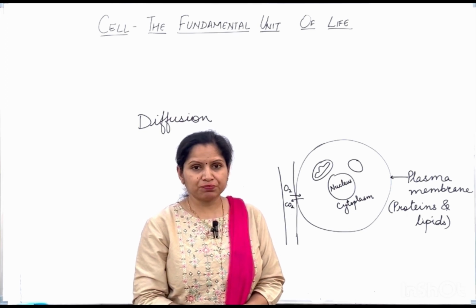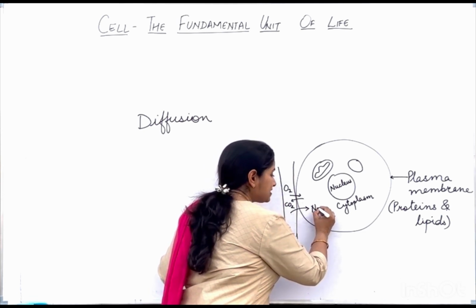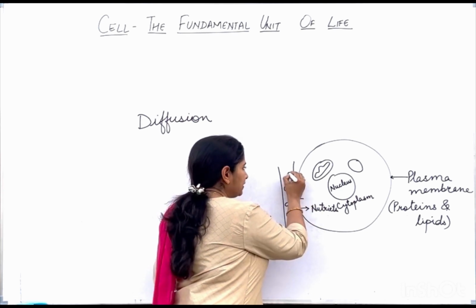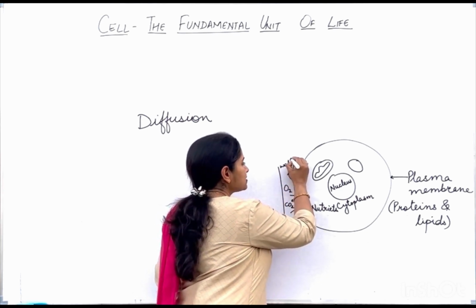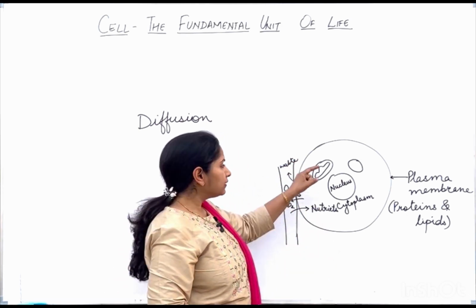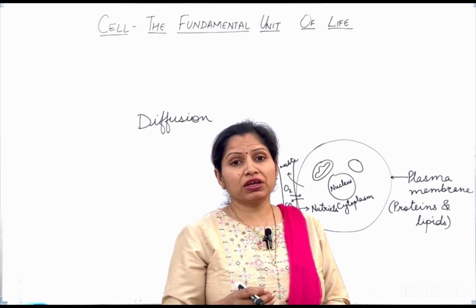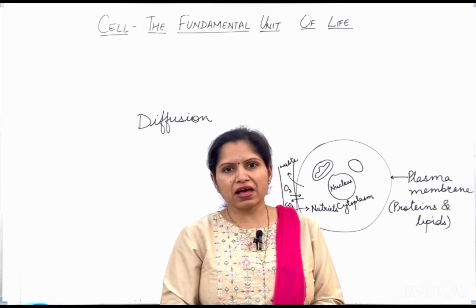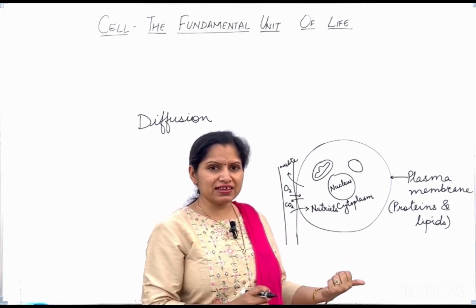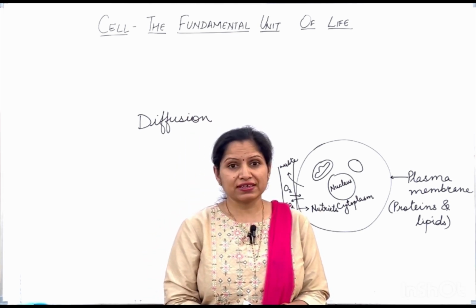Similarly, nutrients like glucose and amino acids will go inside the cell from the blood capillaries, and whatever waste is produced inside the cell, that is the nitrogenous waste, that is urea, will go into the blood capillaries. So this movement of solutes across the plasma membrane from a region of higher concentration to a region where the concentration of these solutes is less occurs by the process of diffusion. This process is known as diffusion.